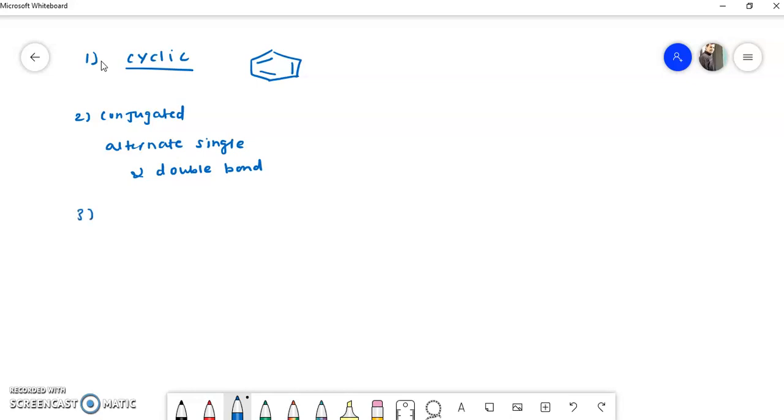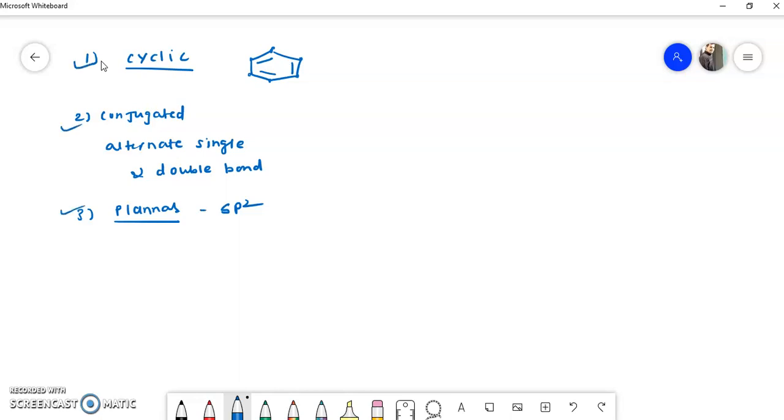Now third, the structure should be planar. What is the meaning of planar? I have explained that each carbon should be sp2 hybridized. Now you see here, each carbon is sp2 hybridized here. So all these three conditions are satisfied.